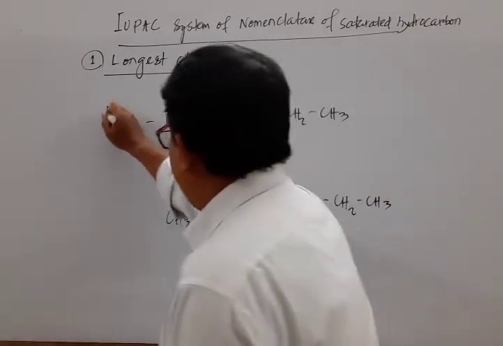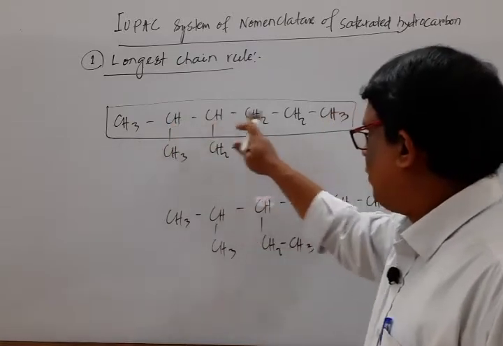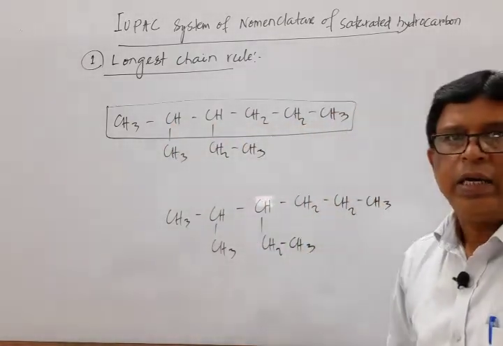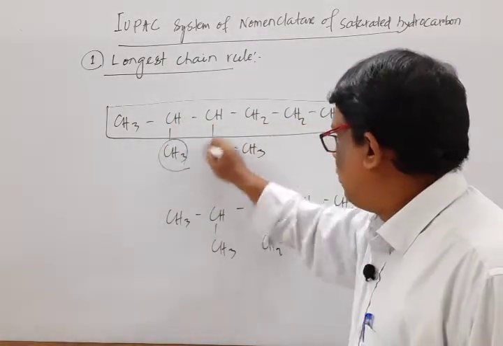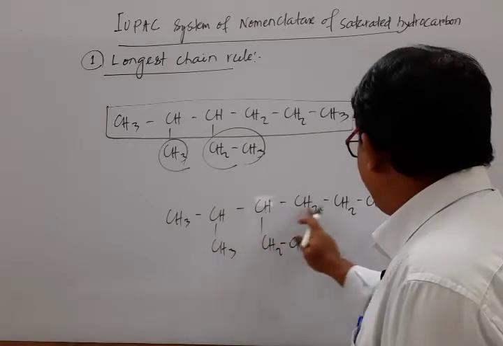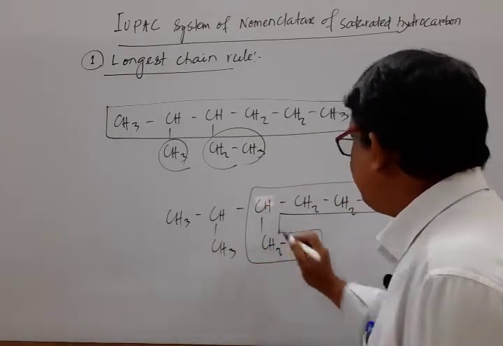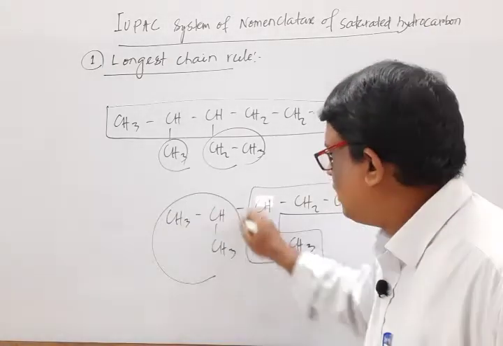Here one may select, mark that, this as the main chain, 1, 2, 3, 4, 5, 6. Mark that, 6 carbon atoms, 2 branchings are there. Then one may also select 1, 2, 3, 4, 5, 6. It is also 6 carbon atoms, but here only 1 branching.